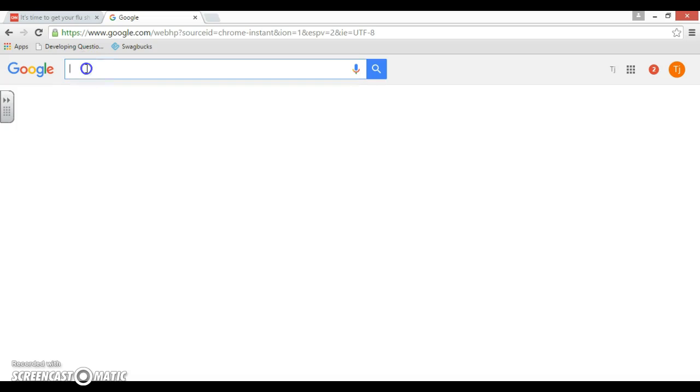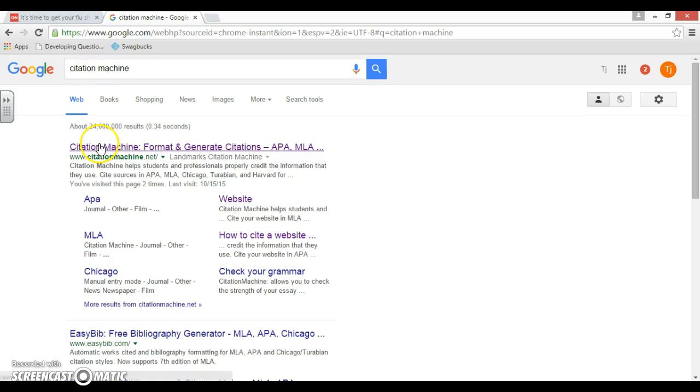I'm going to show you an online resource that will be helpful. It's called Citation Machine. You can also use Son of Citation Machine as well. Both of them work. Alright, so go to Citation Machine, open it up. My computer's lagging.